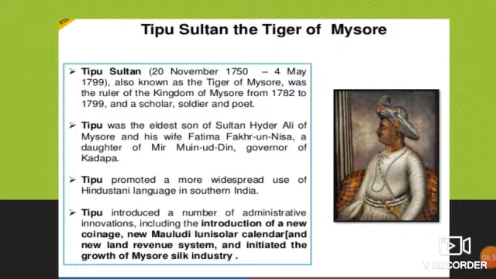Tipu introduced a number of administrative innovations, including the introduction of a new coinage, a new Mauludi lunisolar calendar, and a new land revenue system, and initiated the growth of the Mysore silk industry.